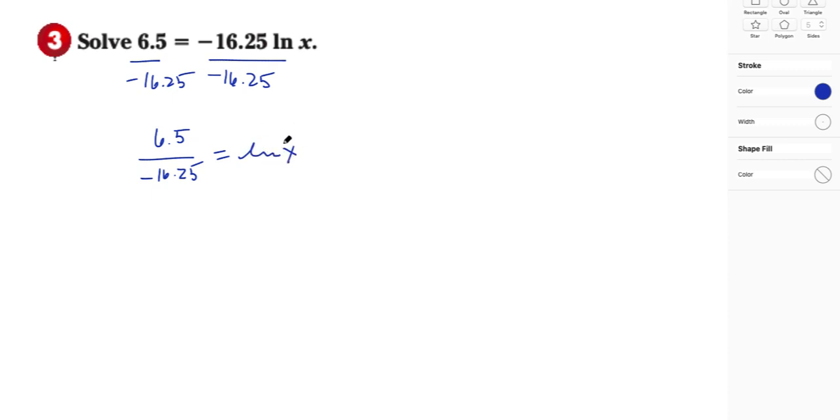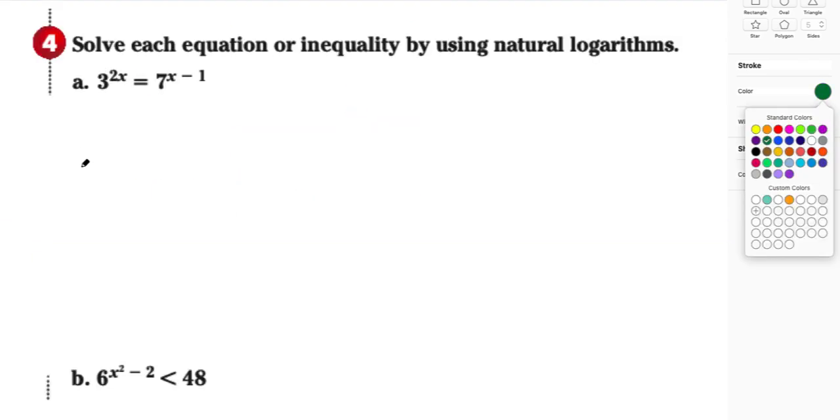Let's remember what this means. Natural log of x really does mean log base e of x. So if I want to solve for x, I'm going to look at this as an exponential relationship: e to this power here is equal to x. Are y'all with me? So e to the 6.5 over negative 16.25 is equal to x. I'm just going to put that into my calculator, and the answer is 67 hundredths.